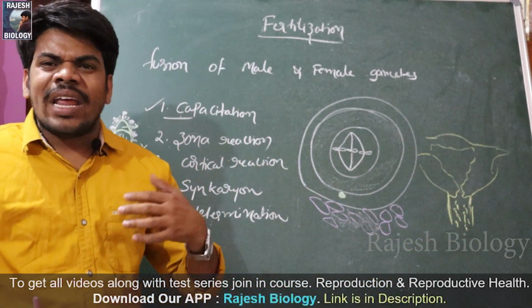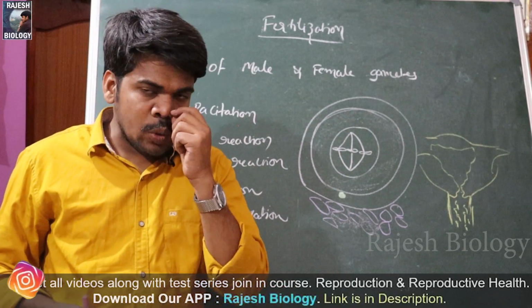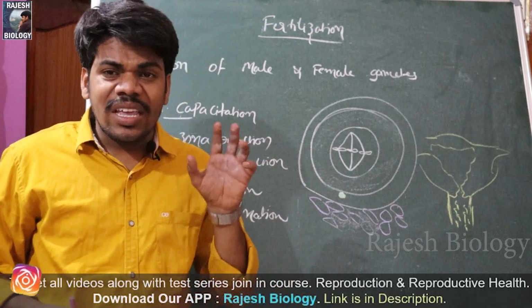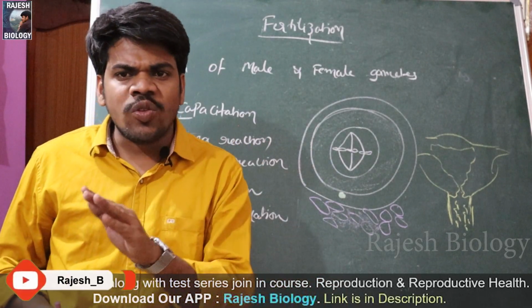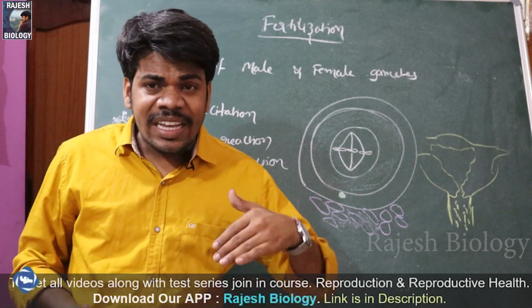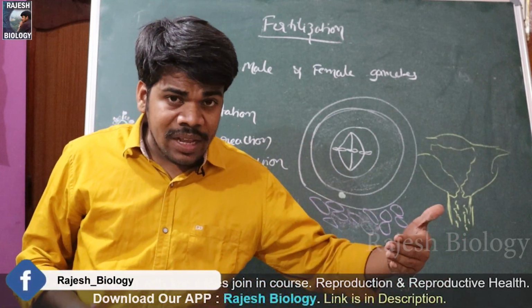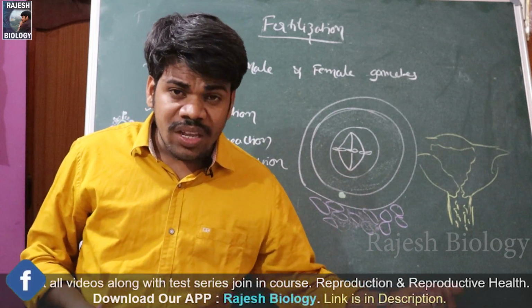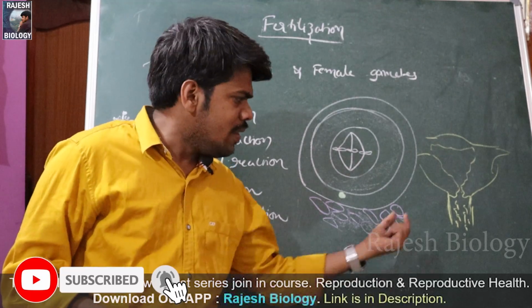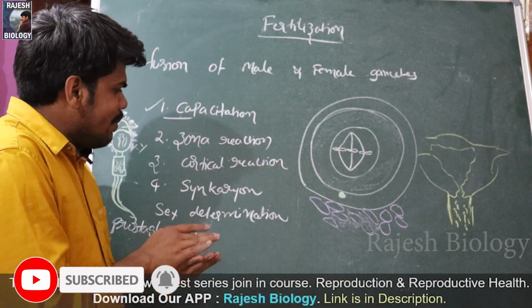Generally, in one ejaculation, a minimum of 200 million sperms are released. Out of the 200 million sperm cells, one is going to fertilize the ovum. We already know that. If the semen is released out from the male body, that is called ejaculation. If that ejaculation takes place within the female reproductive system, this is called insemination.